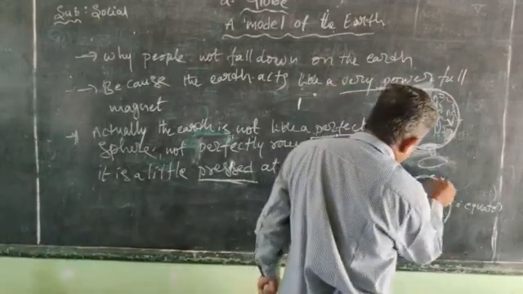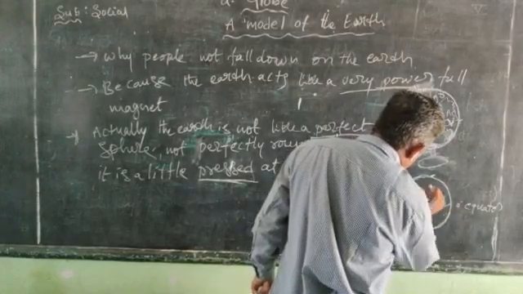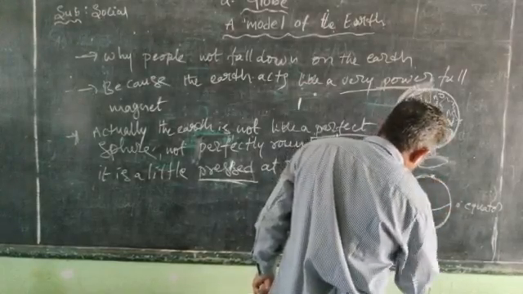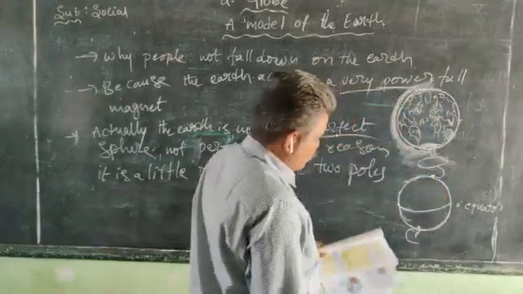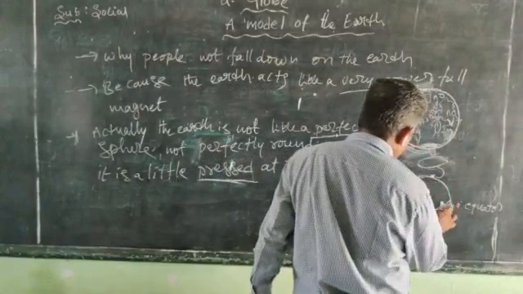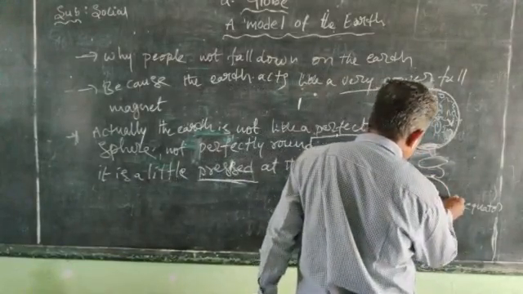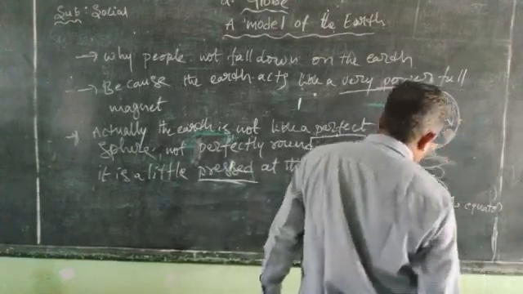Here is the north pole, and here is the south pole. This line is 0 degrees.